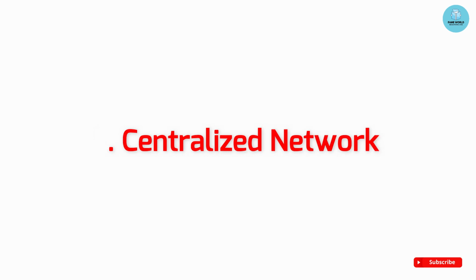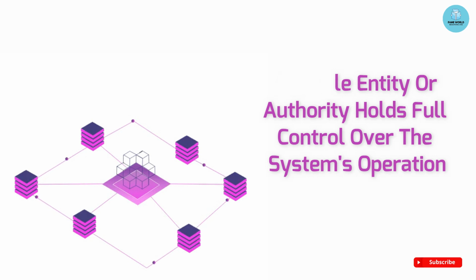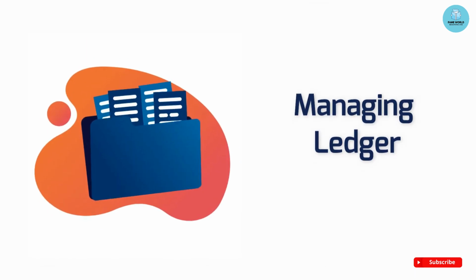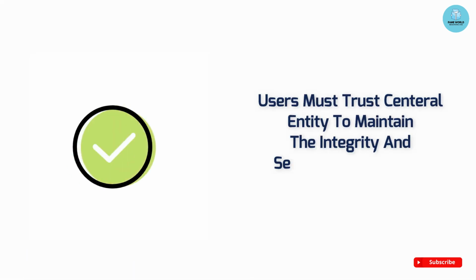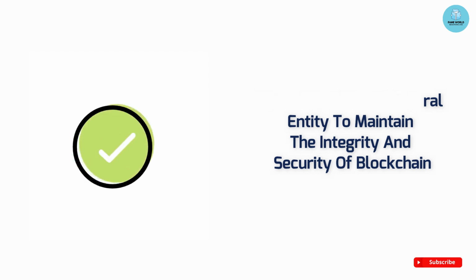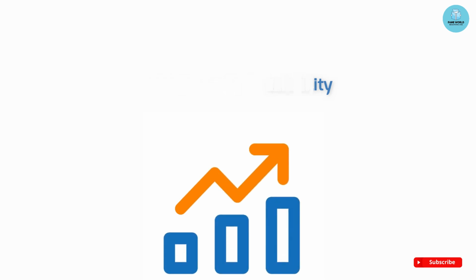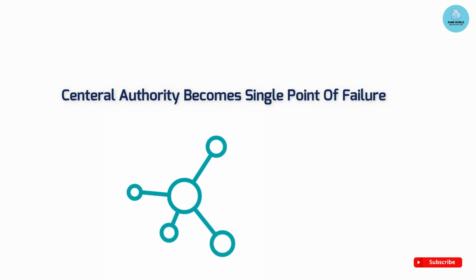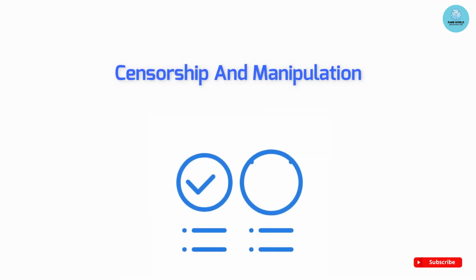Number 1. Centralized network. In a centralized network, a single entity or authority holds full control over the system's operations. This central authority has the power to validate transactions, manage the ledger, and make decisions on behalf of the entire network. Users must trust the central entity to maintain the integrity and security of the blockchain. While this approach can provide efficiency and scalability, it also poses significant risk as the central authority becomes a single point of failure, making the system vulnerable to hacking, censorship, and manipulation.